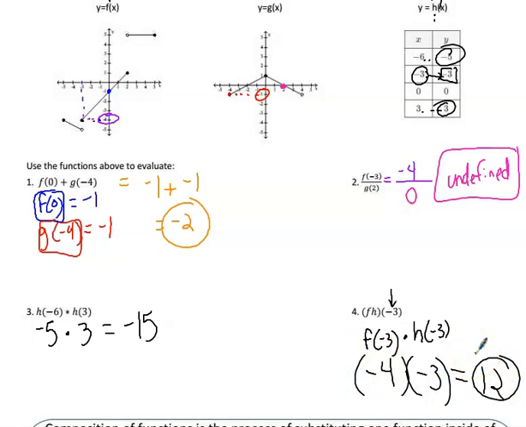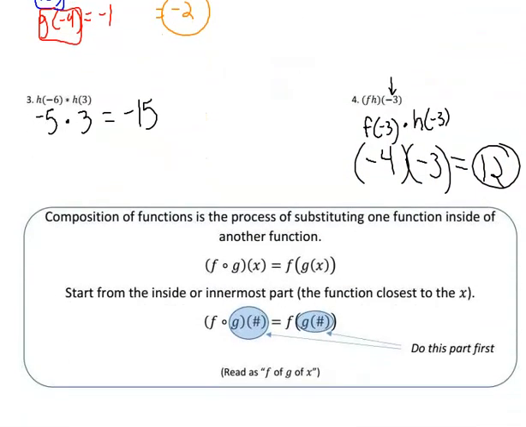Now, that's the review part. The new part's not much more difficult. What we're going to talk about is a composition of functions. If you ever see an f with an open dot with a g right next to it, or any two letters with an open dot with an x or a number here, that means we're going to put a function inside the other function. So you read it as f of g of x. It says f of g of x, and it can be written this way or this way. They mean the same thing. But this means we're going to take the f function, and whatever's inside here gets put in place of the x. So we're going to put g inside of the x.